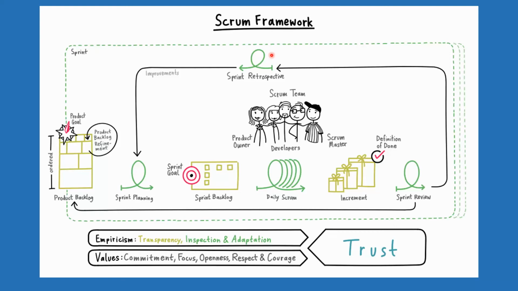And as part of the sprint retrospective, this brainstorming happens within the Scrum team, and some of the improvements come to the sprint planning. So if there are 5 improvements, then they come here in the sprint planning, and everybody decides and prioritizes those improvements. If they can take 1, 2, or 3 high priority improvements, that basically goes back in the cycle again. So that's the overall Scrum framework. I'll give you 30 seconds to absorb that.